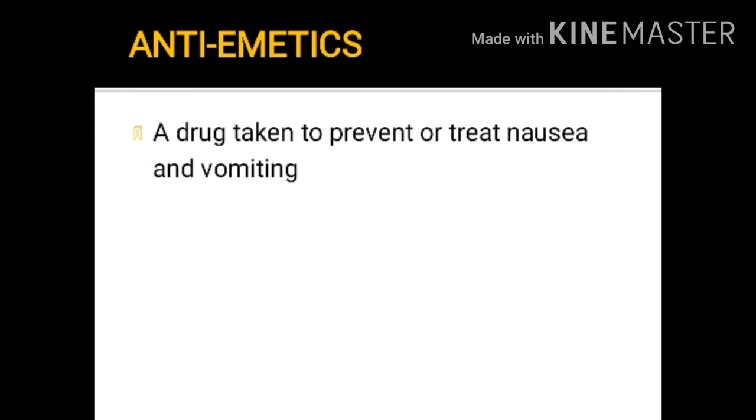Antiemetics. Antiemetics are drugs taken to prevent or treat nausea and vomiting sensation. These drugs act by inhibiting serotonin receptors. They block the vomiting center in the brain, block the receptors in your gut that trigger nausea in the brain, and act directly on your stomach by increasing the rate at which it empties and moves food into your bowel.